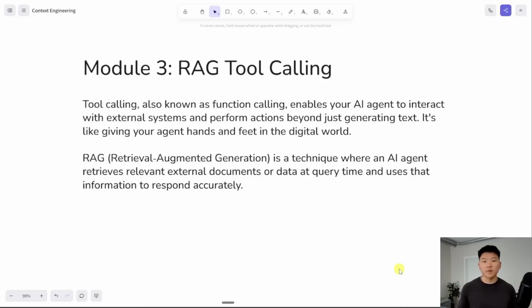So, ChatGPT on its own, if it didn't have any tools, all you could do is kind of talk to it and have a conversation. But if you wanted it to send an email for you or talk to your end-to-end workflow or whatever it is, you'd have to give it access to that tool or that function.